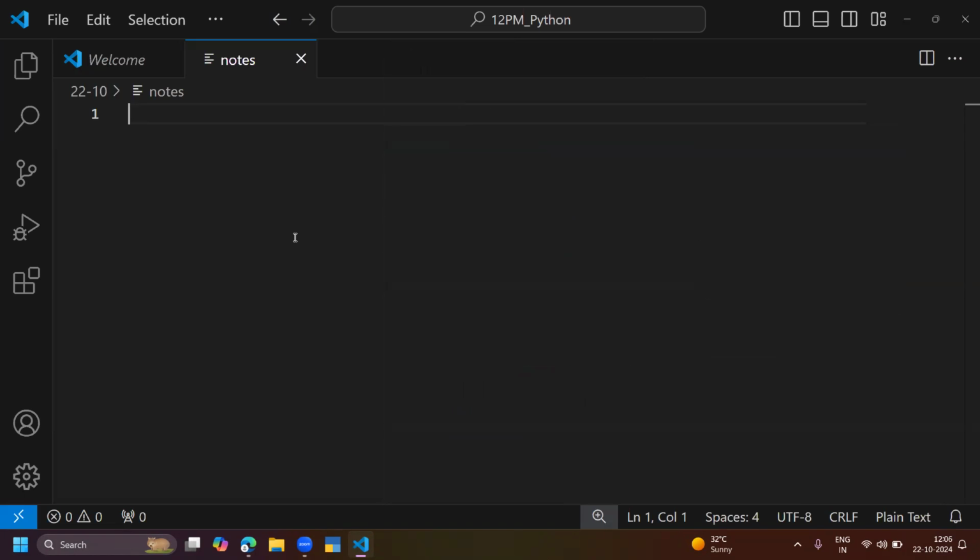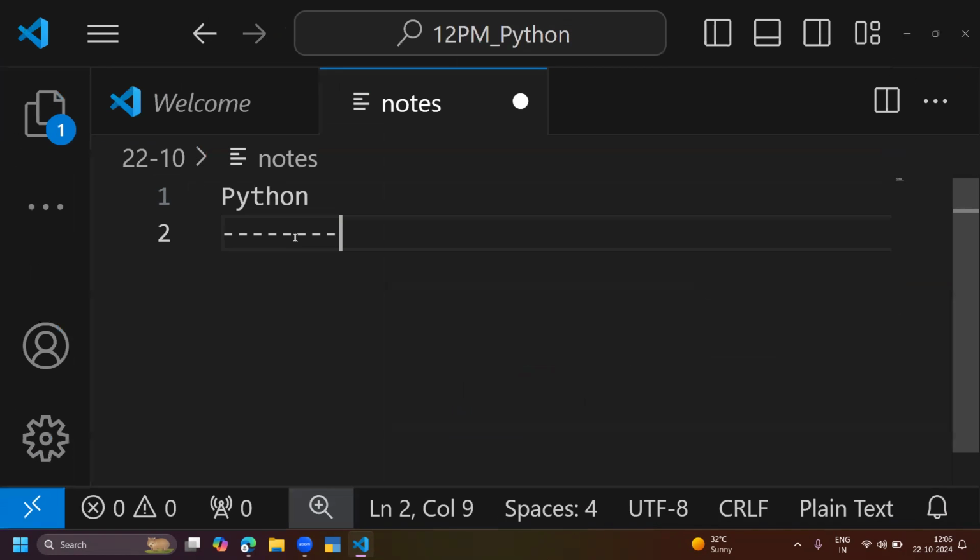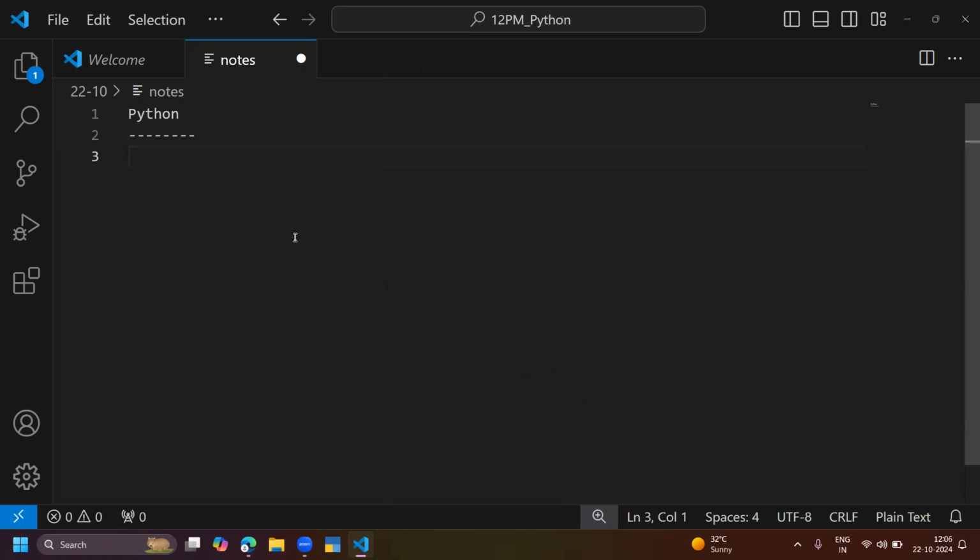No worries. Okay, so last class in Python, we discussed a lot of things. We discussed the print function, the type function, the ID function, and the input function. These are the different functions we discussed so far.